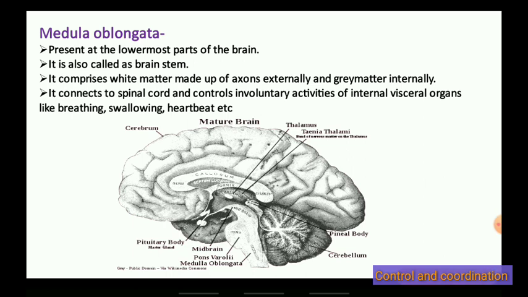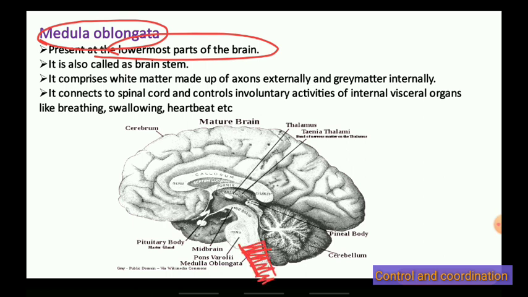Next, let us talk about medulla oblongata. So what is medulla oblongata? It is the lowest part of the brain, the lowermost part of the brain. This portion which I am marking here is medulla oblongata. So it is the brain stem.